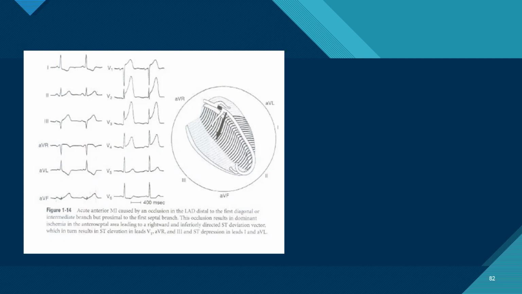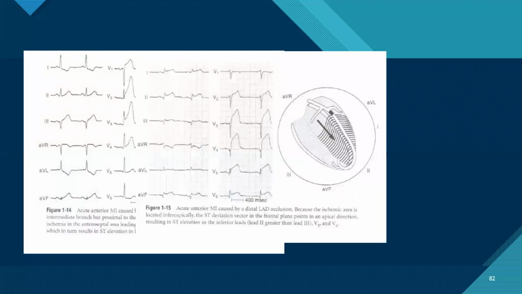So the ST elevation you can see in leads V1, aVR, and lead 3. Second ECG, which is showing a distal occlusion of the LAD. Here the axis is pointing towards lead 2, hence there will be elevation in lead 2, which will be more than lead 3, along with V5.